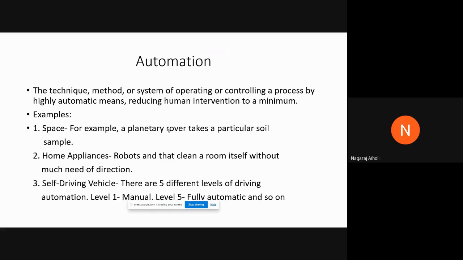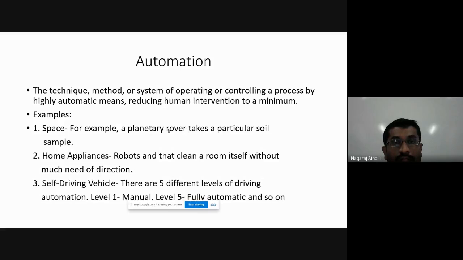Now, to give a few examples, space application. The rover or the satellite which is launched into space may take samples of soil when it lands on Mars or on various other planets, right? On the moon, it may collect a few soil samples. That is done automatically, without a human being. It may be an unmanned vehicle.